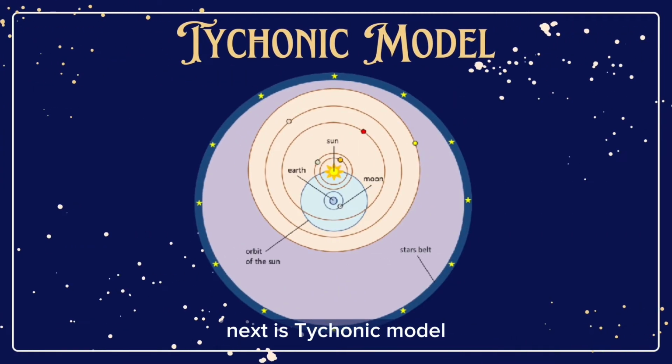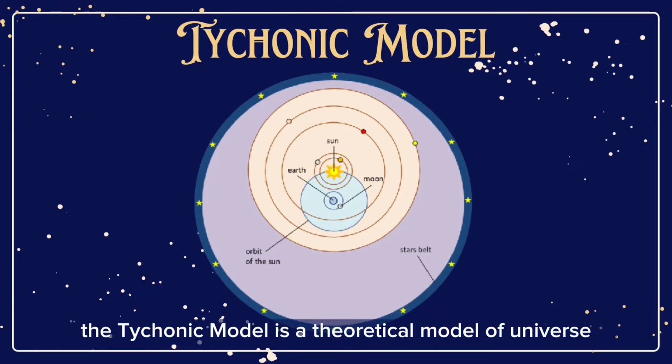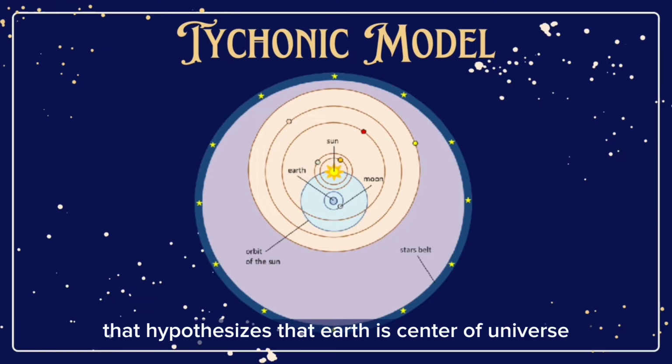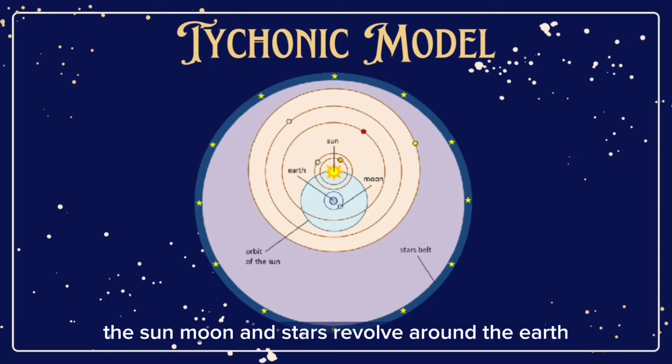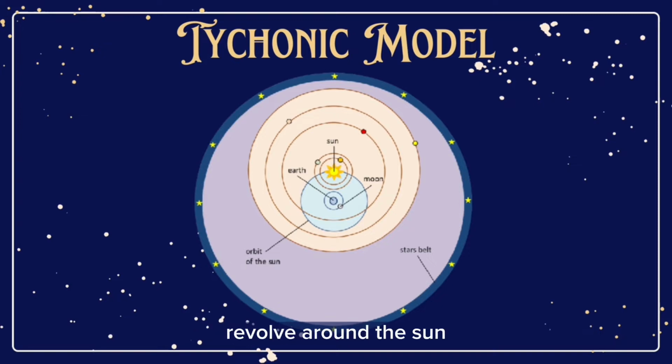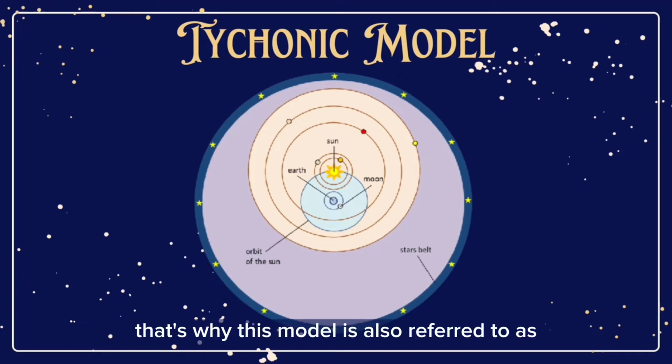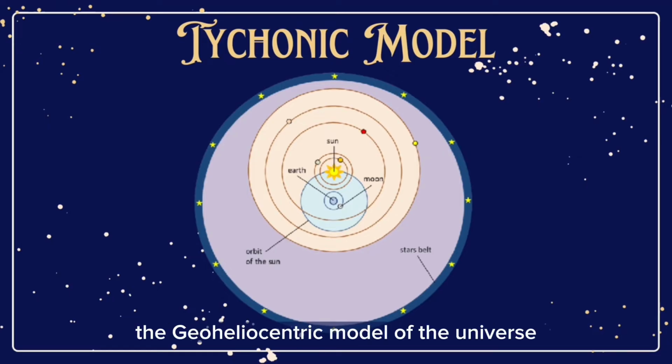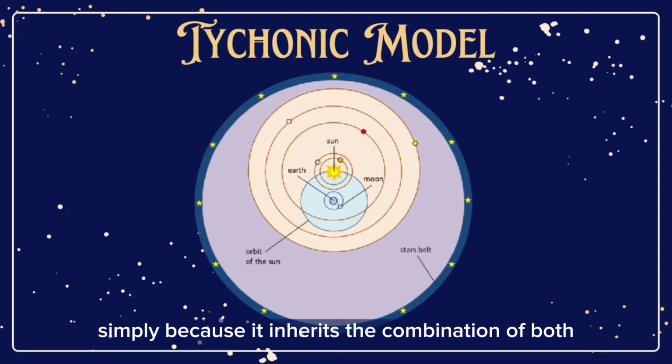Next is the Tychonic model. The Tychonic model is a theoretical model of the universe that hypothesizes that Earth is the center of the universe. The sun, moon, and stars revolve around the Earth, and all other planets within our solar system revolve around the sun. That's why this model is also referred to as the geoheliocentric model of the universe, simply because it inherits the combination of both.